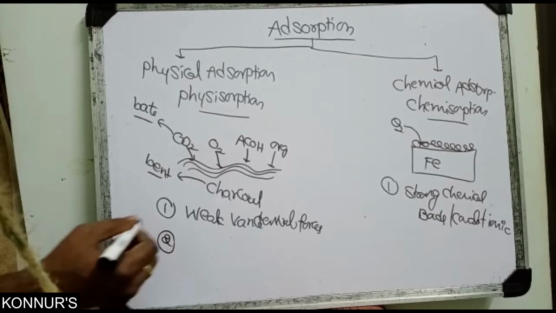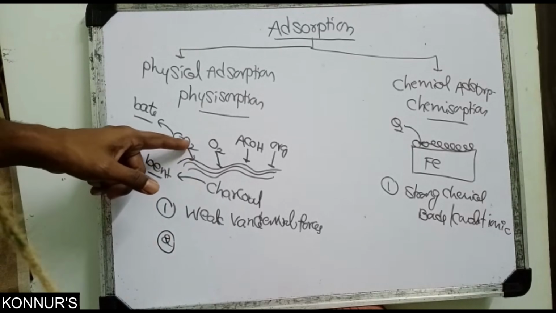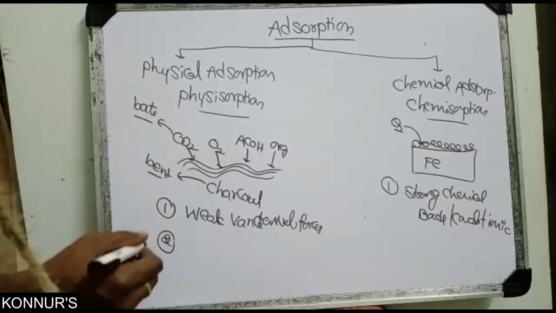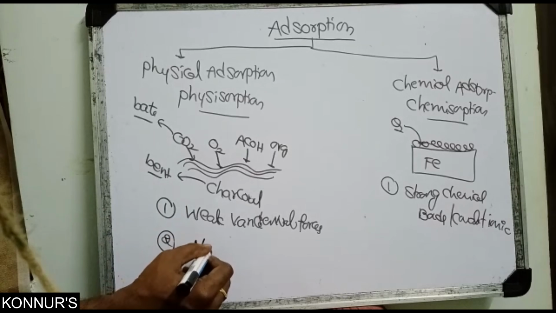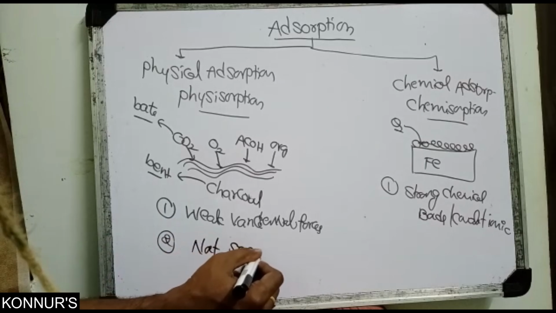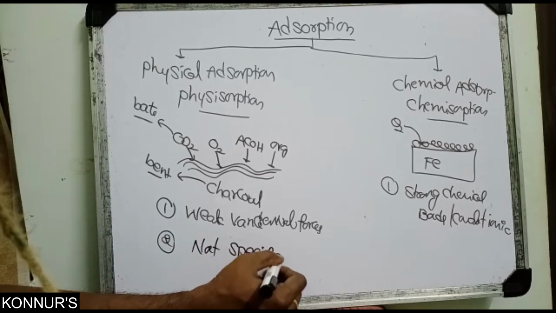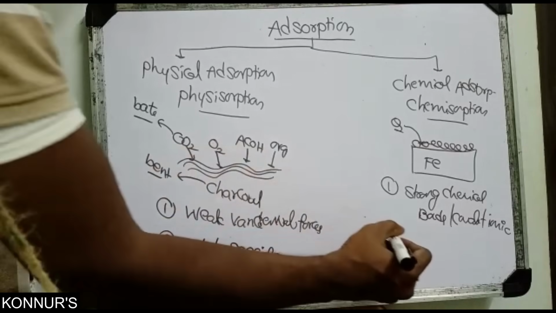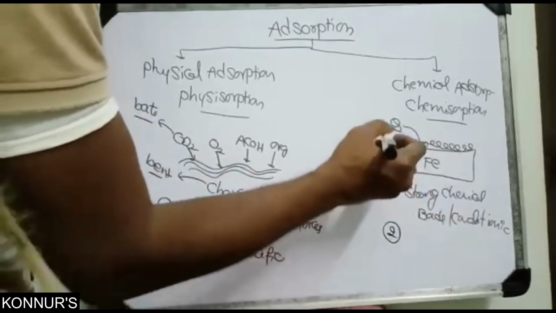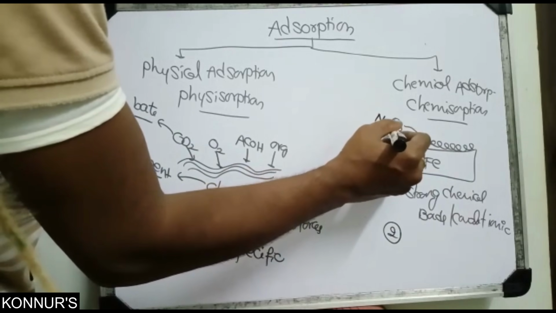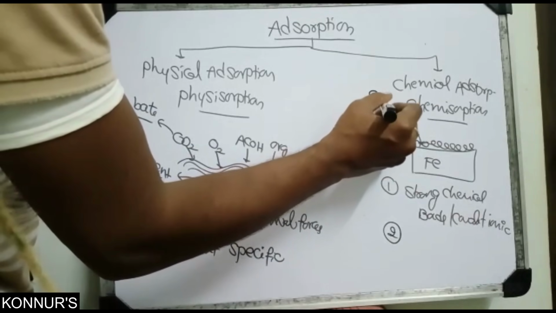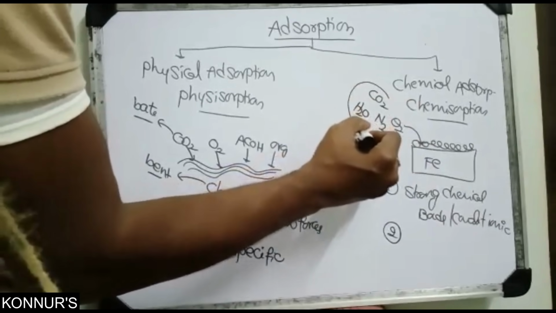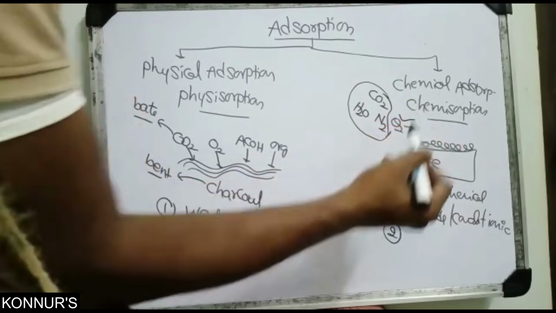Next, charcoal adsorbs carbon dioxide, oxygen, and so many different materials, so the physical adsorption is not specific. But here, the atmosphere contains nitrogen gas, oxygen, carbon dioxide, and water, but iron attracts more and more oxygen only.